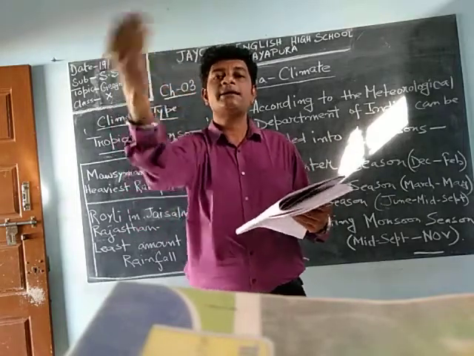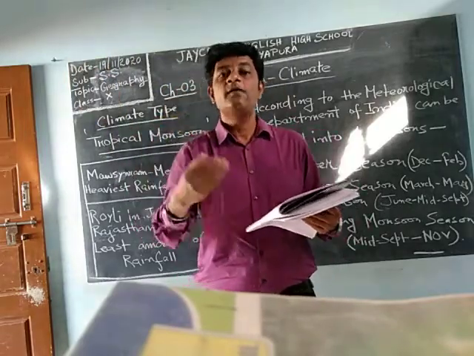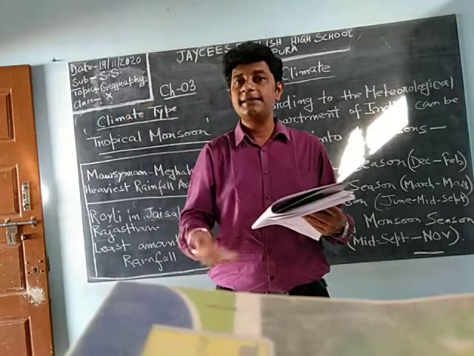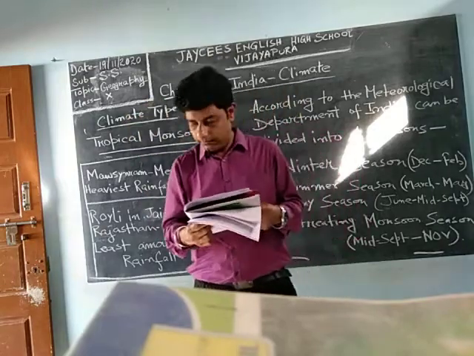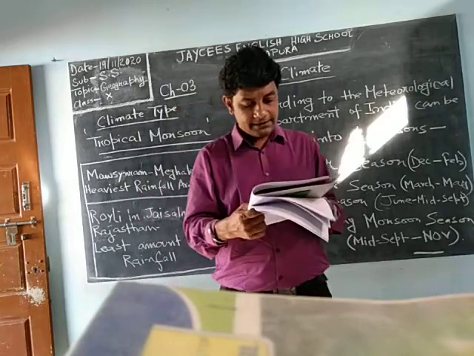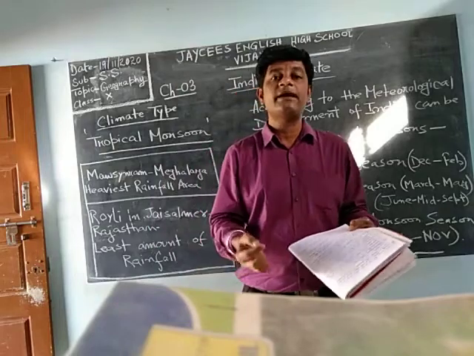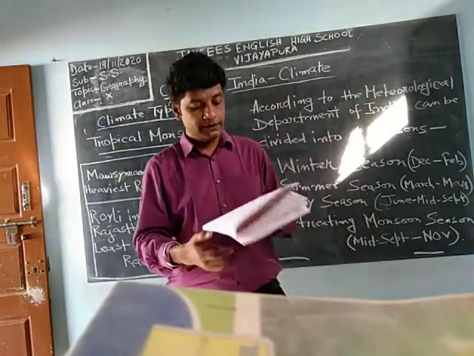When it gets stuck, it again comes back. When it comes back, then only we are getting the rain. About 75% of the annual rainfall occurs during this time. Rainy season, so 75% of the rainfall occurs during this time.